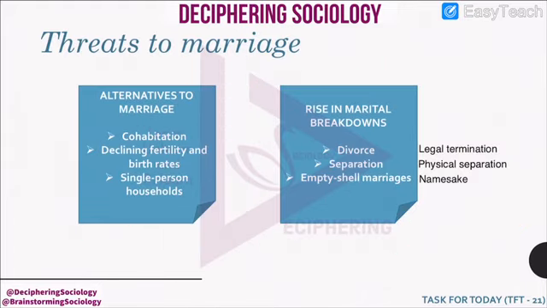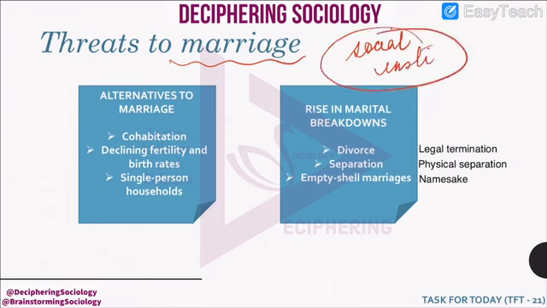Now, with social change has come threats to marriage. Threats to marriage as a social institution. What are the threats? First, new alternatives to marriage have come up, and second is the rise in marital breakdowns. What are these alternatives?